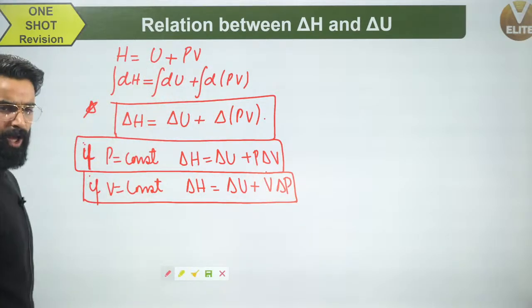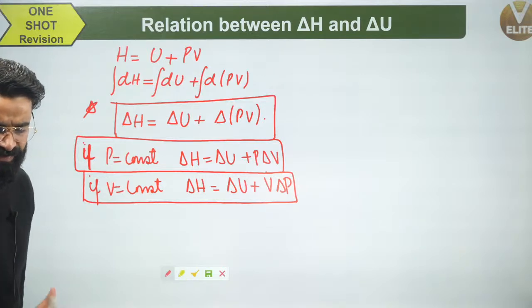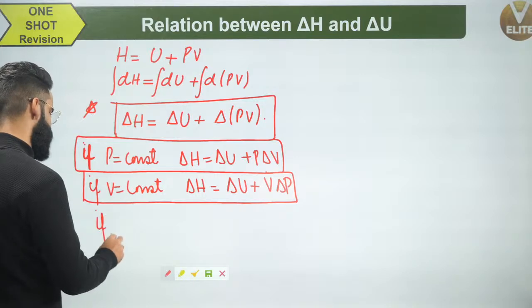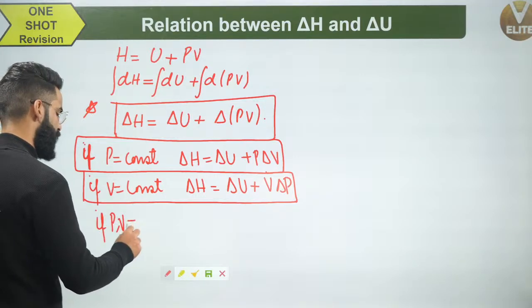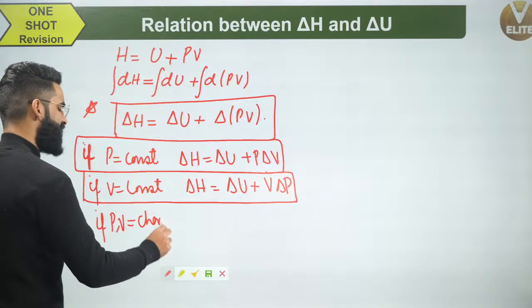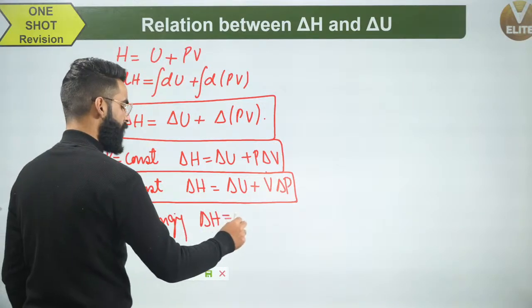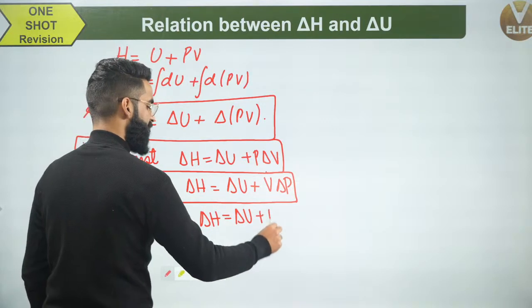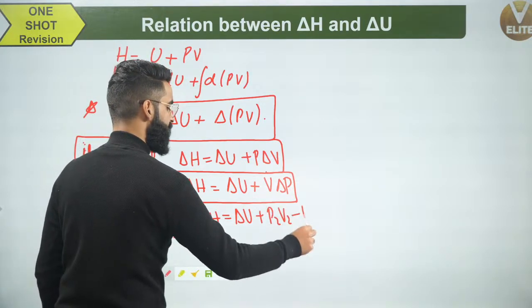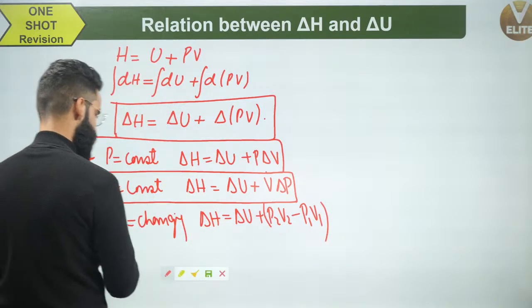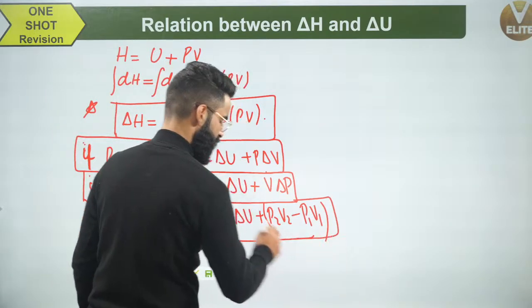Now, people, if both pressure as well as volume of the system are changing, at that time which equation will I be using? I'll be writing delta H is equal to delta U plus P2V2 minus P1V1. This is the equation which I'll use when the pressure as well as volume of the system change with time.